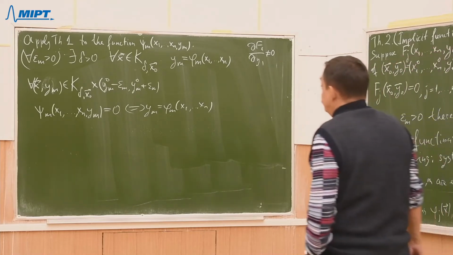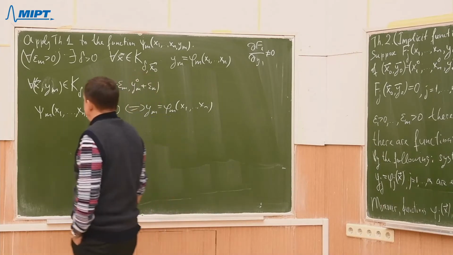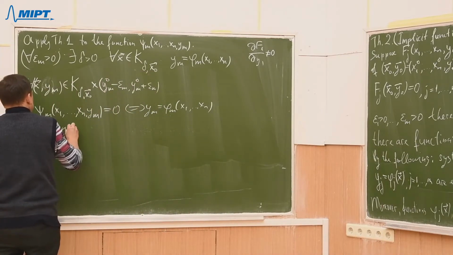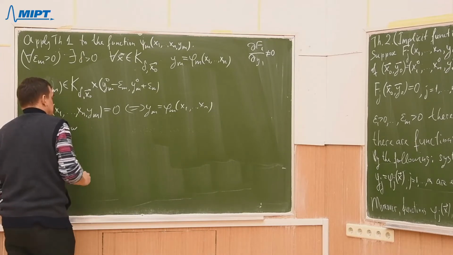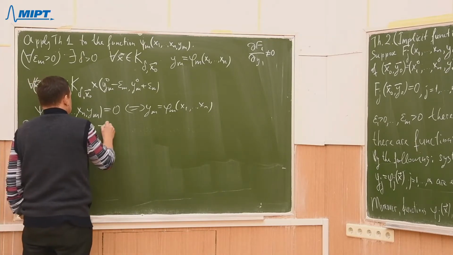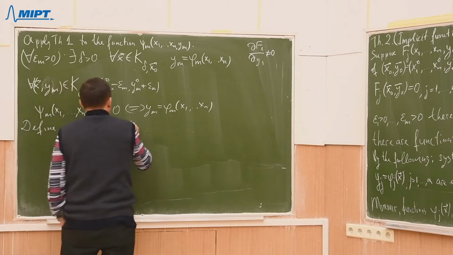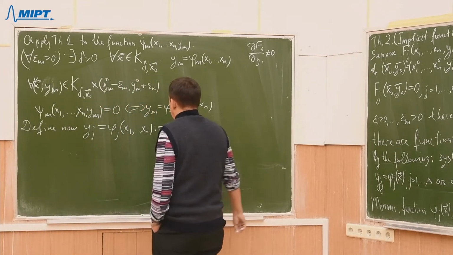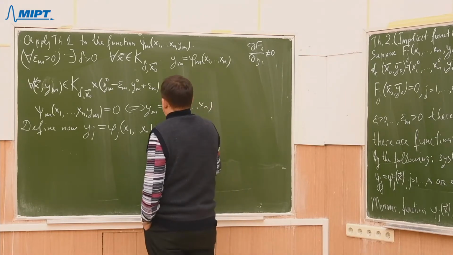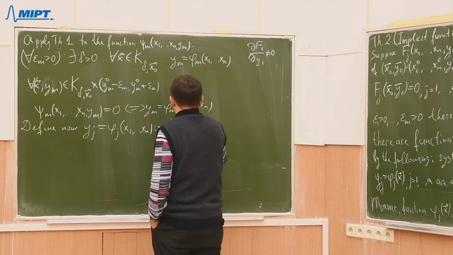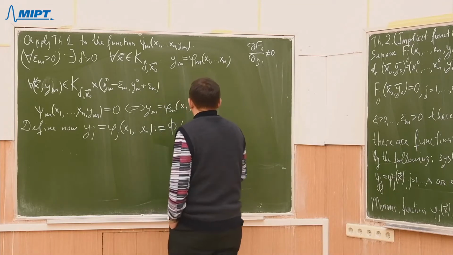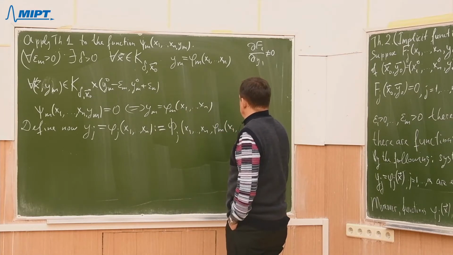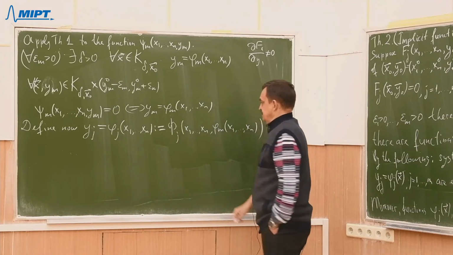And we can define now yj equals to phi j of x1 so on xn by capital phi j of x1 so on xn and phi m of x1, so on xn.